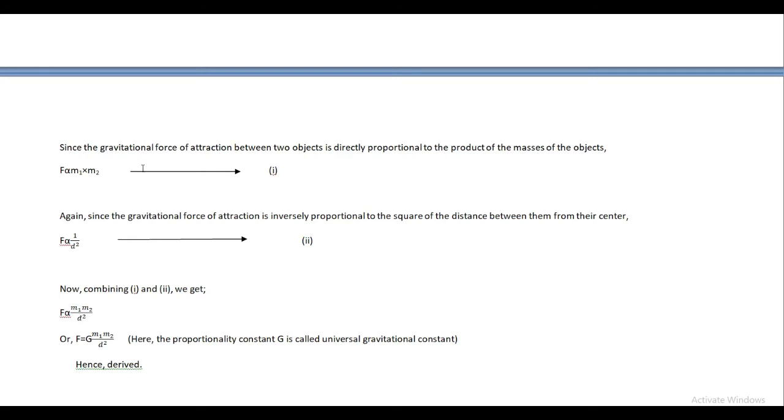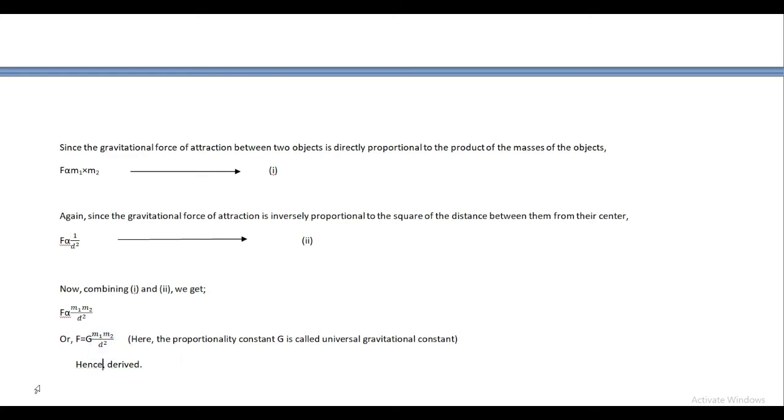Now combining these two relations I and II, we get F proportional to m1 into m2 by d square. You have to know this proportional sign can be replaced by an equal sign, but for this we have to multiply by a constant, and here we have multiplied by the constant G. So what we have done here: the proportional sign is replaced by an equal sign, and on the right side we have multiplied by a constant. This is the rule of physics.